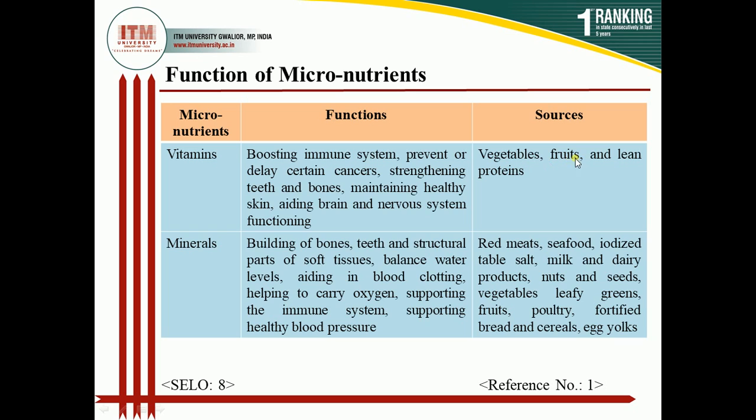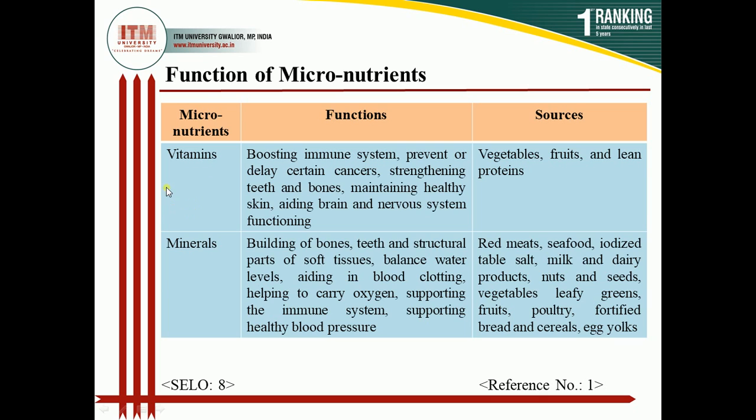like the vegetables, fruits and lean vitamins. In vitamins there are two types, the fat soluble vitamins and the water soluble vitamins. The fat soluble vitamins come under vitamin A, D, E and K, and the water soluble vitamins are all the B complex vitamins, including vitamin B1, B2, B3, B5, B6, B7, B9, B12. All these 8 B complex vitamins come under the water soluble vitamins. Apart from the B complex, vitamin C also comes under the water soluble vitamins.